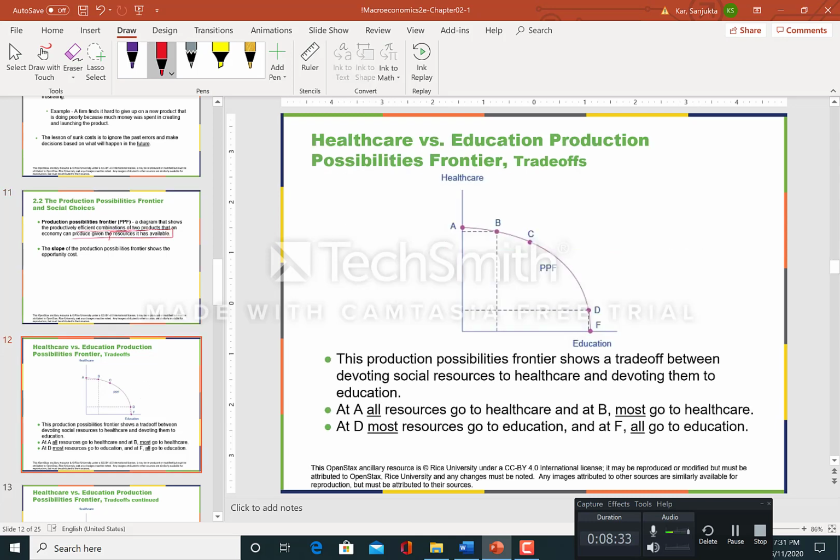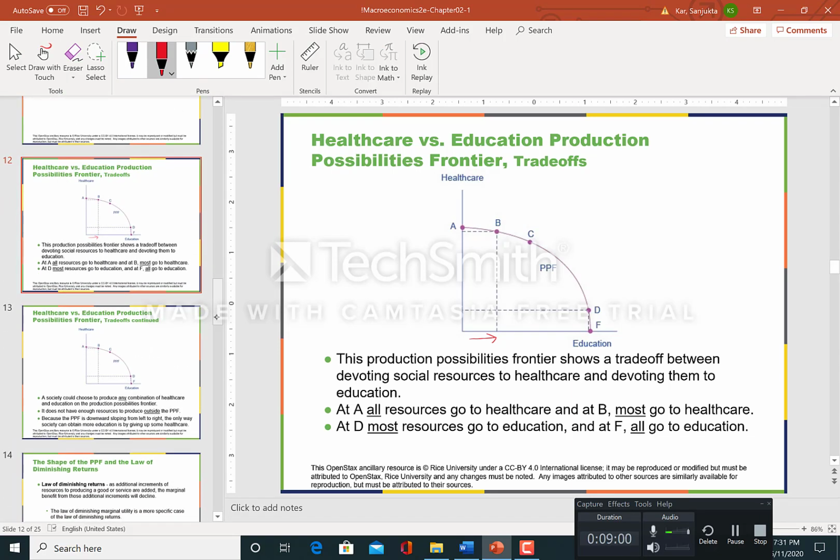Like this one here, the economy cannot really go outside this production possibility frontier. Each of these points, like going from A to B here, you are increasing education and lowering healthcare. This is how we find the trade-off between these 2 points.